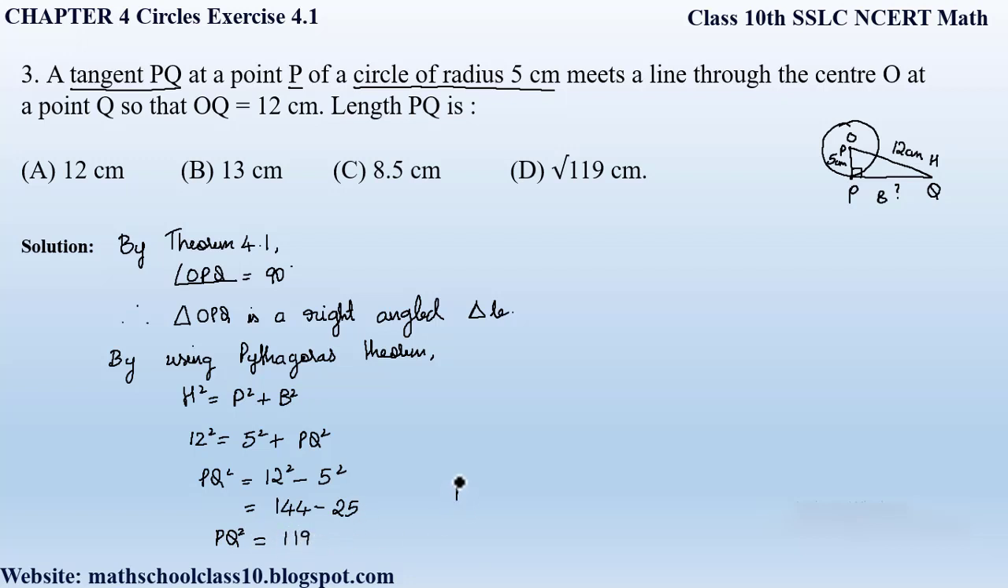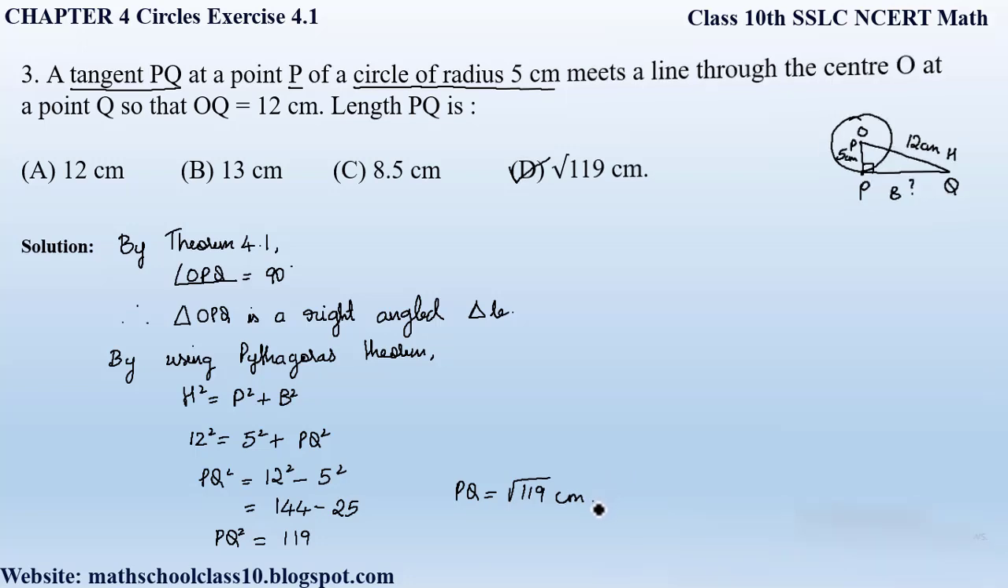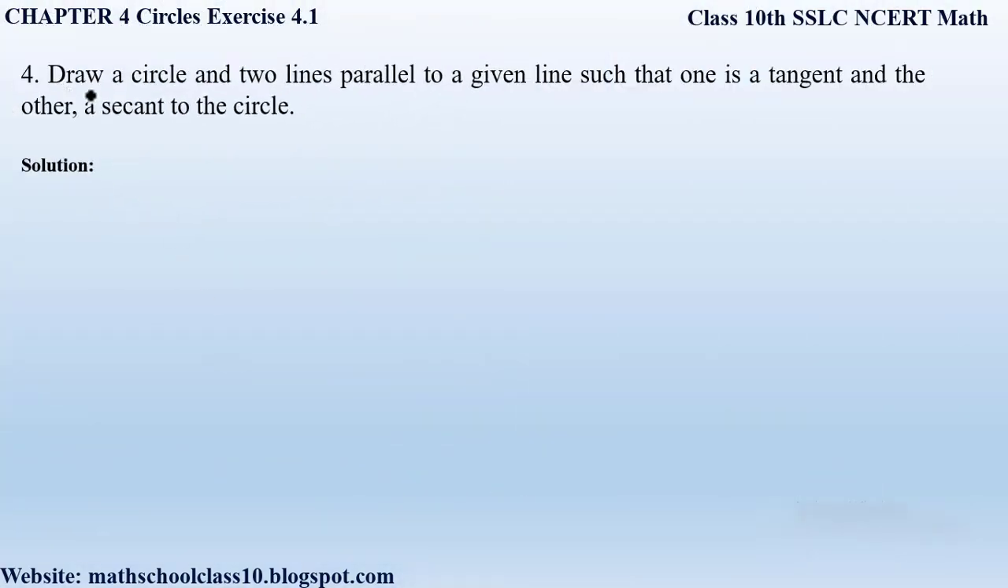So therefore PQ will be equal, taking square root on both the sides, we get square root of 119. And here since the radius is given in centimeters, we will write our answer in centimeters as well. So PQ also will be in centimeters, that is root of 119 centimeters. So our correct option is option D, that is PQ is equal to root of 119 centimeters. So this question can be asked in multiple choice questions, and also it is an important question. A last question from exercise 4.1.